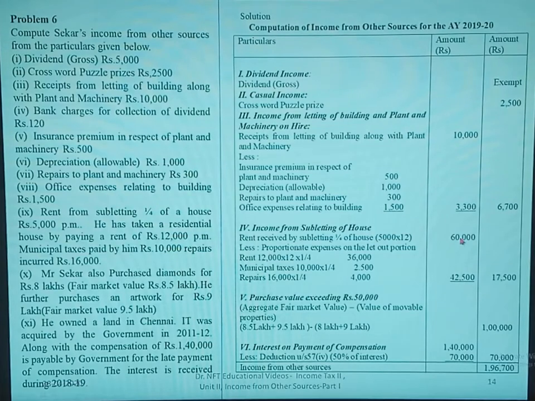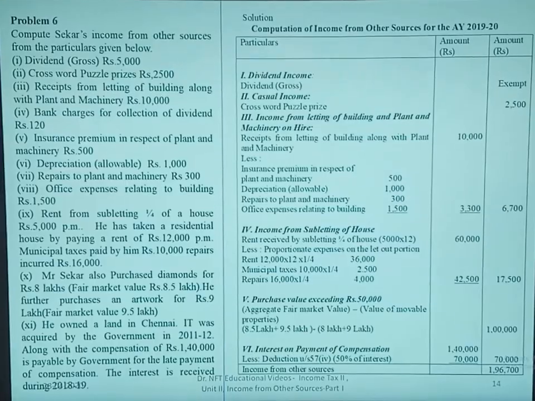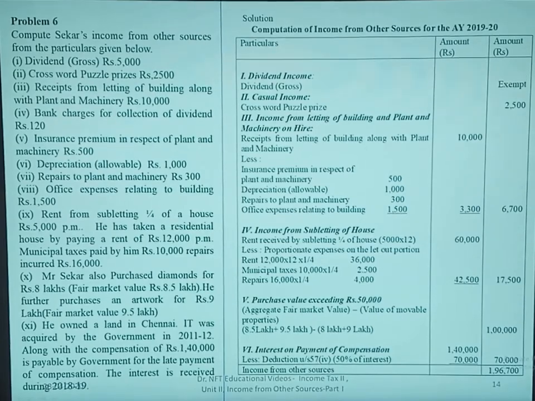Add up all these three and deduct it from the rent received from subletting. If you deduct the expenses of 42,500 from 60,000, you get 17,500, which is the income from subletting of house. Now coming to the next adjustment. Mr. Shekhar also purchased diamonds for rupees 8 lakhs, fair market value of rupees 8.5 lakh. He further purchased an artwork for rupees 9 lakh, fair market value is 9.5 lakh.